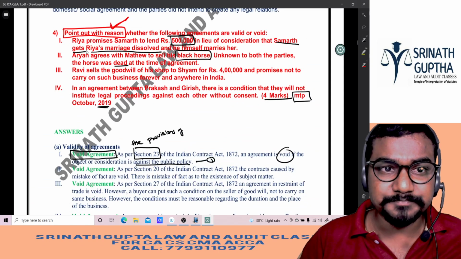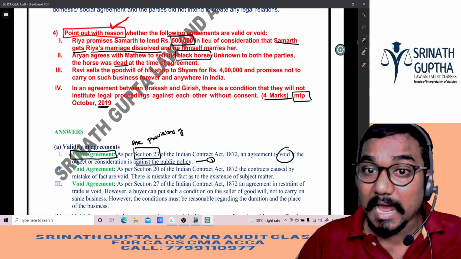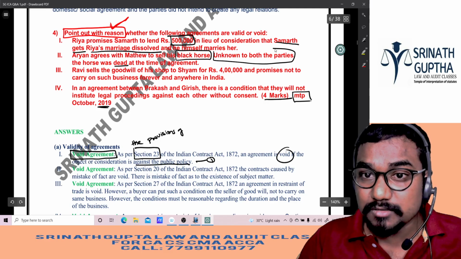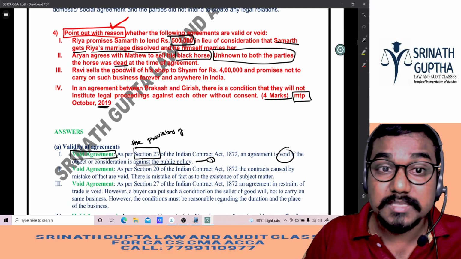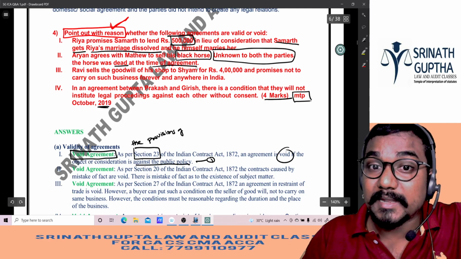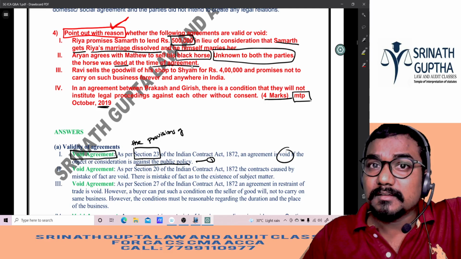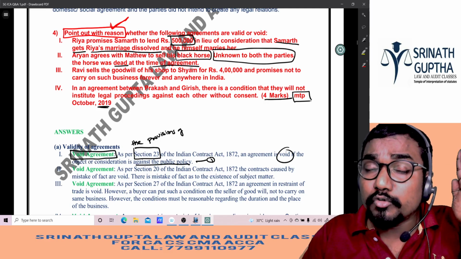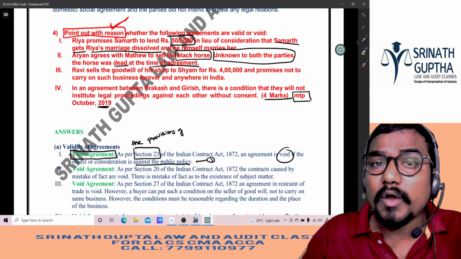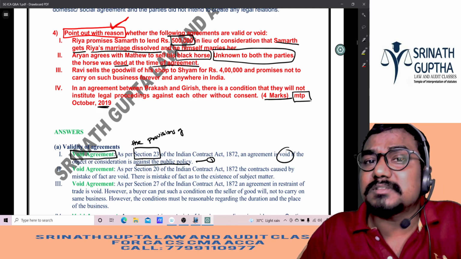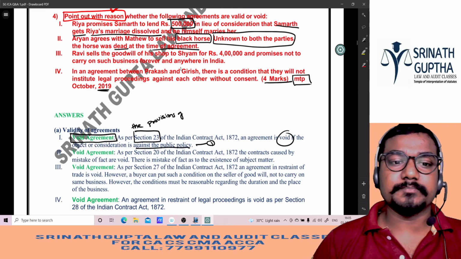See here what he is saying. Aryan agrees with Madhav to sell his black horse, unknown to both the parties. Neither knows. The horse was dead at the time of agreement. The agreement was made at 10 o'clock. The horse was deceased at 9 o'clock. They're selling something which is not there. So that is a void agreement. It is impossible to sell the horse because the horse is not there. So the answer is void agreement.